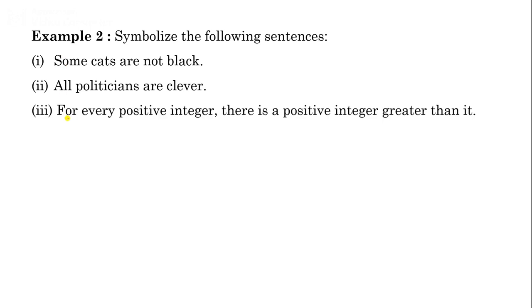Now look at this third example. For every positive integer, there is a positive integer greater than it. Here one quantifier is used, and again another quantifier, there exists, is there. And look at this, here we are going to compare two values. It means we need a predicate on two variables. So first, again, using universe of discourse.